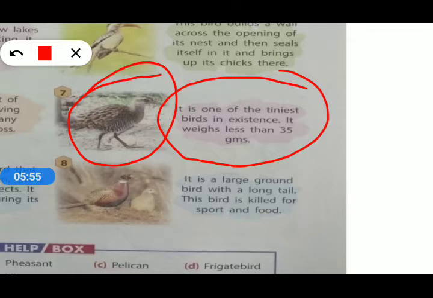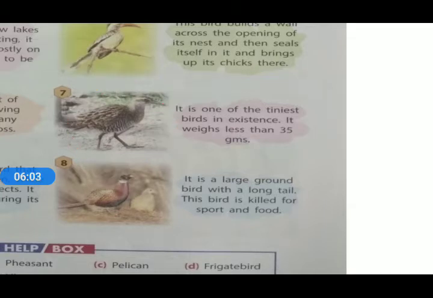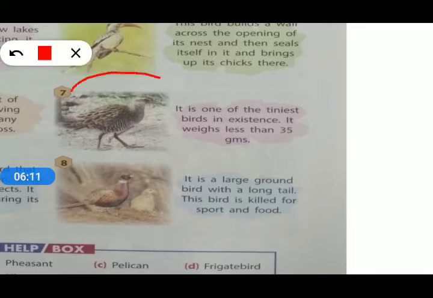So you can imagine how little this bird weighs. What is the name of that interesting bird? It is called island rail.